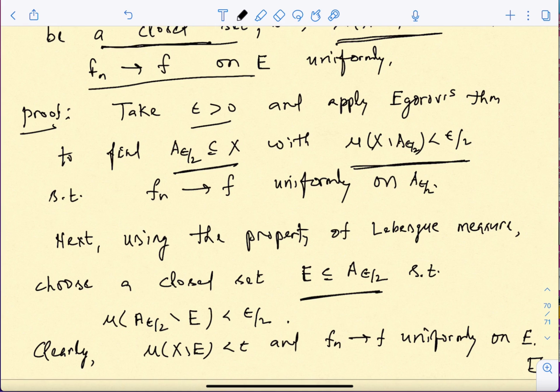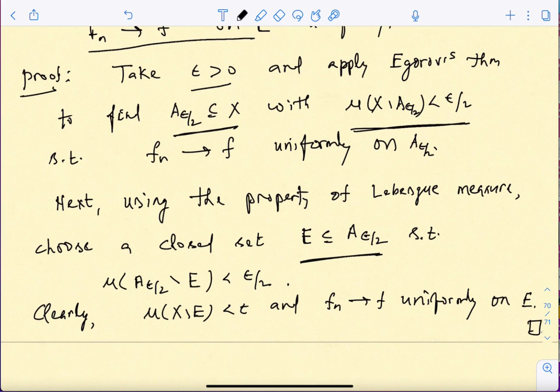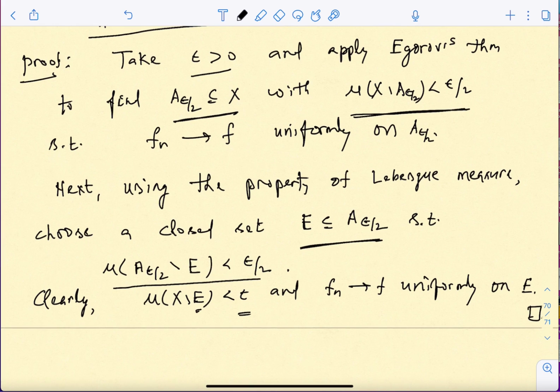So you can choose a closed set E such that the difference of A epsilon by 2 and E is less than epsilon by 2, and then this E is going to do the job. This is closed, and the part which is not in E is at most of measure epsilon, and of course uniform convergence happens on E because this is just a subset.